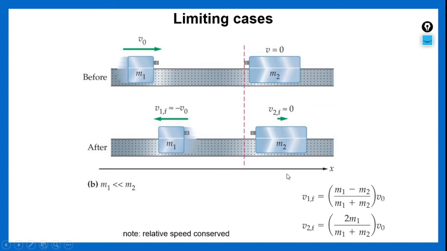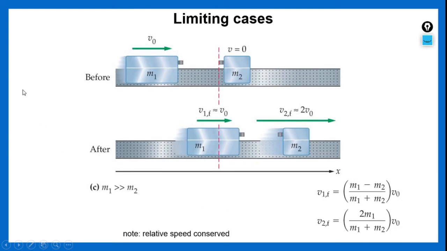Hence we get negative v naught for the first body after collision. For the second body after collision, it is 2m1 by (m1 plus m2), and as m1 is very small we can neglect it, so this becomes almost 0. That means it remains unchanged, it will be at rest only even after the collision.